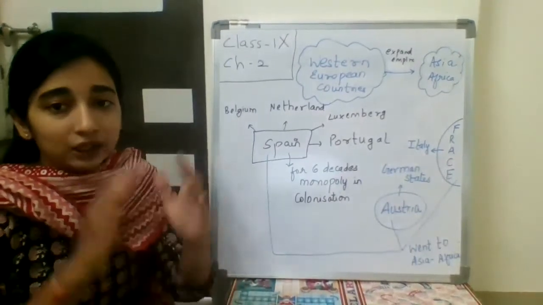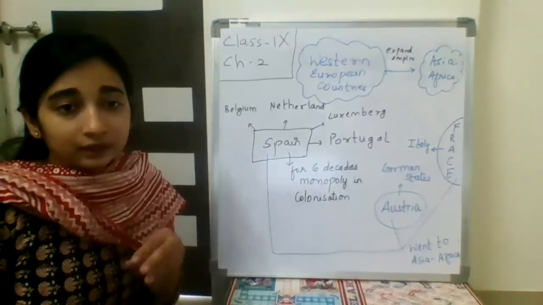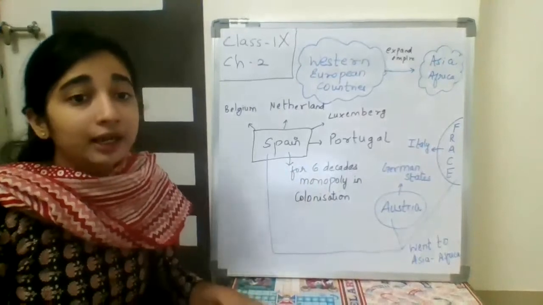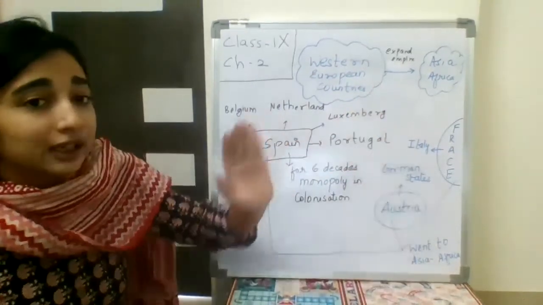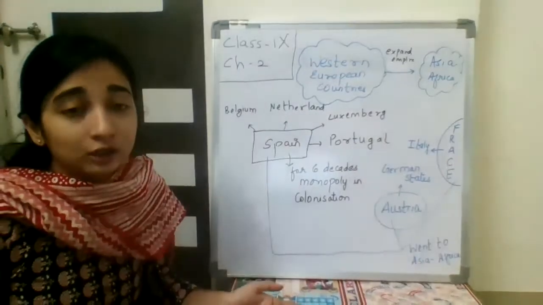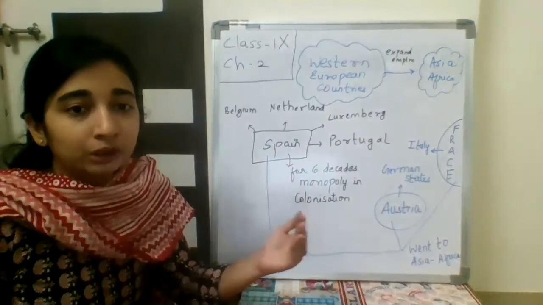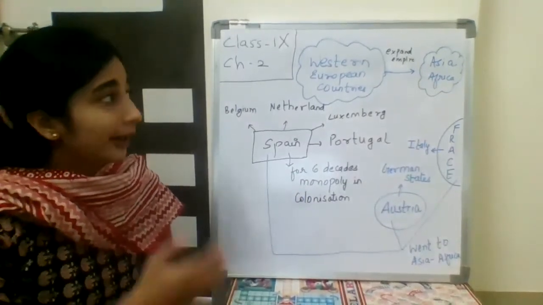Like if India were capturing all its neighboring countries in Asia, that is how the European countries started capturing their neighbors, the countries which were very near to them.